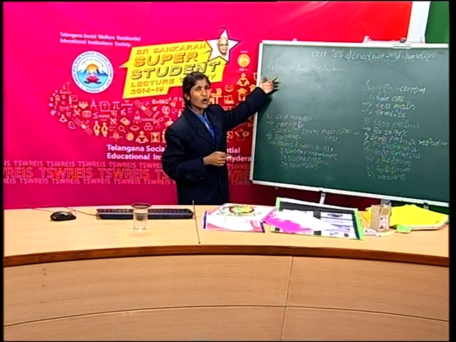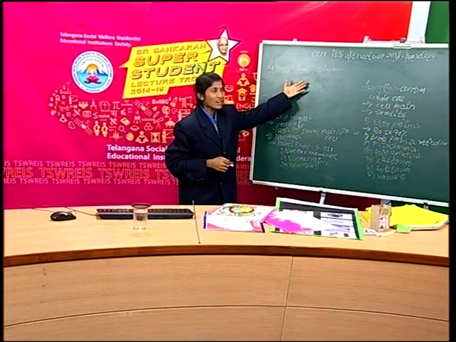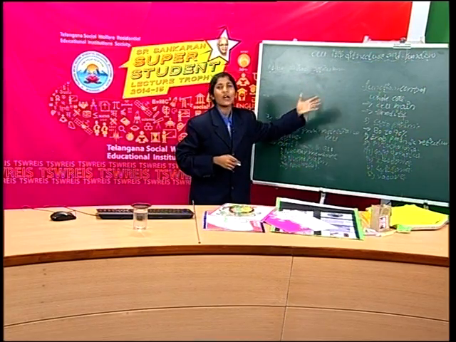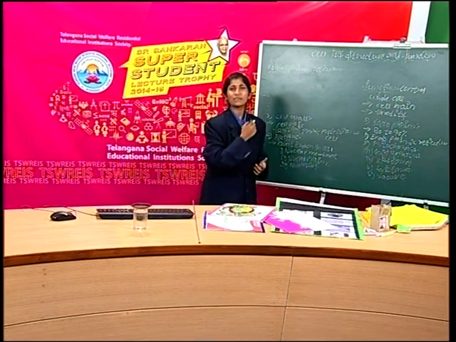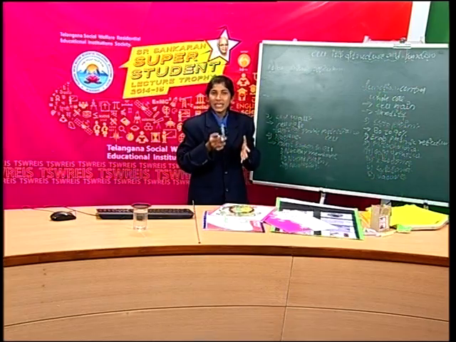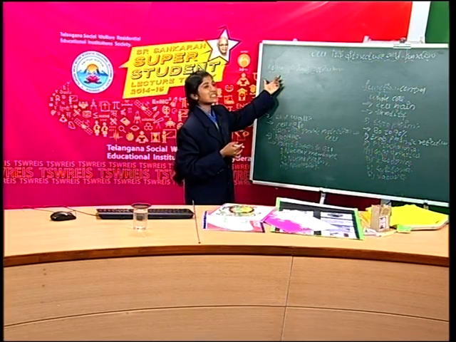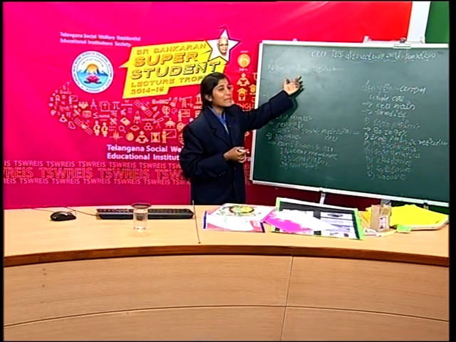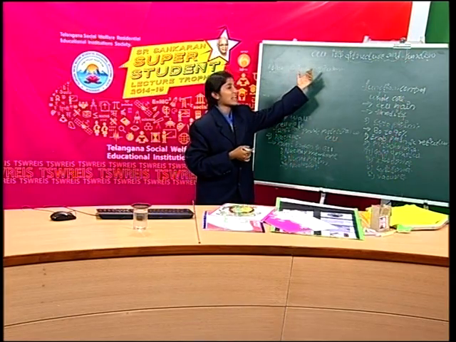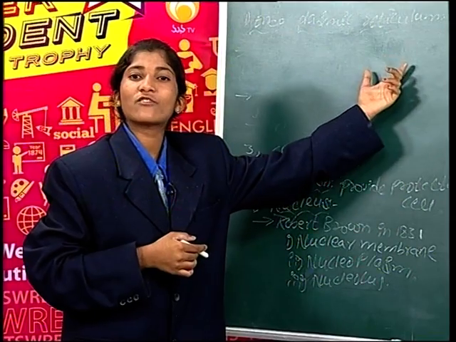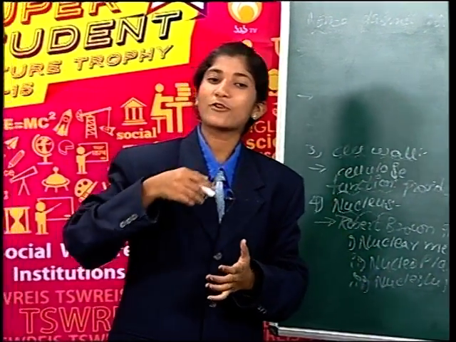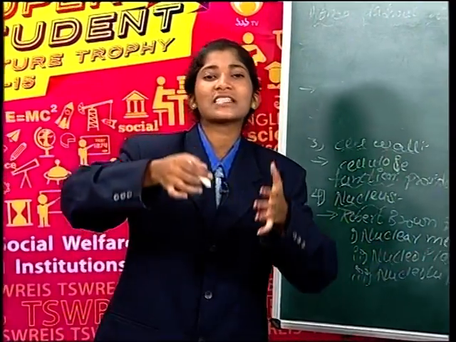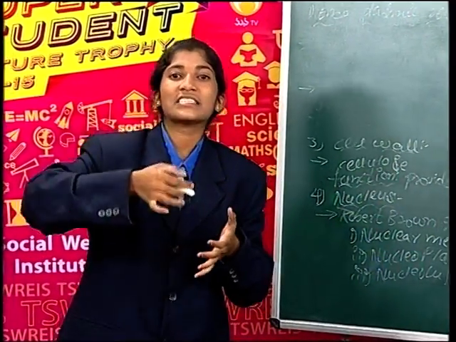What is endo, what is plasmic and what is reticulum? Why do we call it endoplasmic reticulum? Endo means inside, plasmic means a liquid substance. Reticulum means a network-like structure, a network-like structure which is present in the cell, nearby